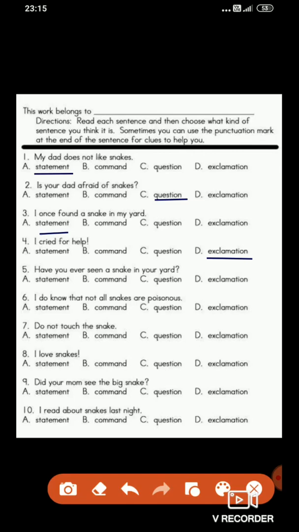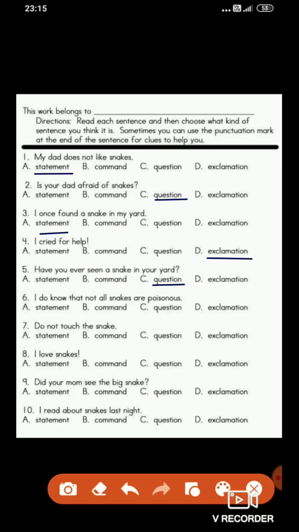Next, fifth one. Have you ever seen a snake in your yard? What do you think? A question is asked, statement is there, command is given, or exclamation, strong emotion is expressed. Very good. This is a question. The question is asked. Next, sixth one. I do know that not all snakes are poisonous.